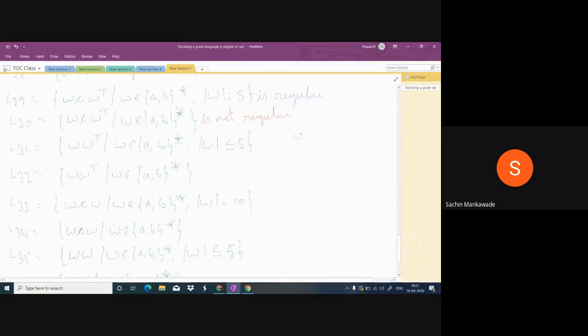What is the smallest, the least length? 0. What is the string of length 0? Epsilon. Yes or no? Yes, sir. Modulus W is less than or equal to 5. So length can be 0, 1, 2, 3, 4, 5.